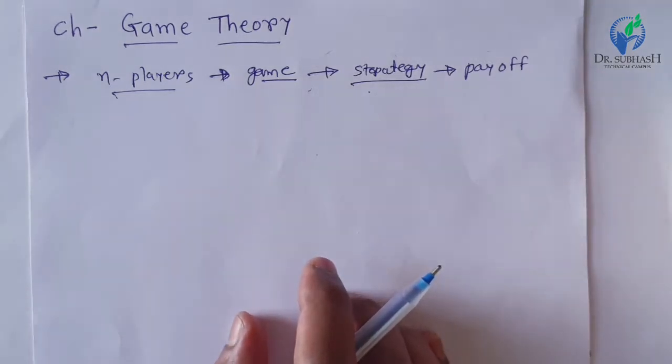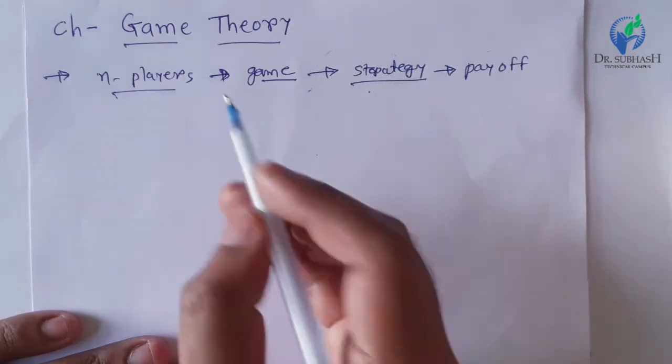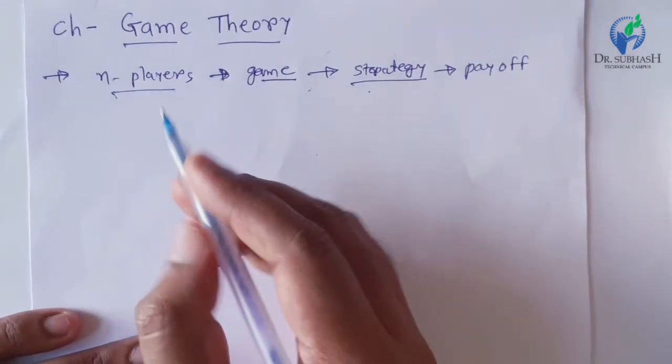In this chapter we are going to learn about games between two players.